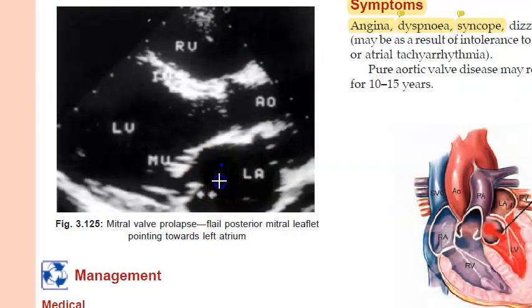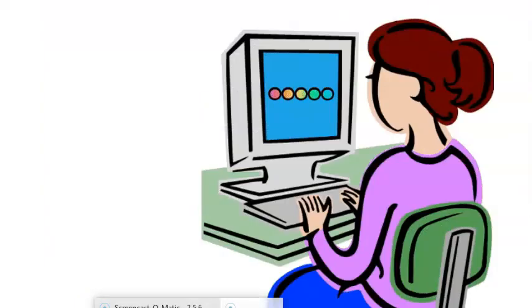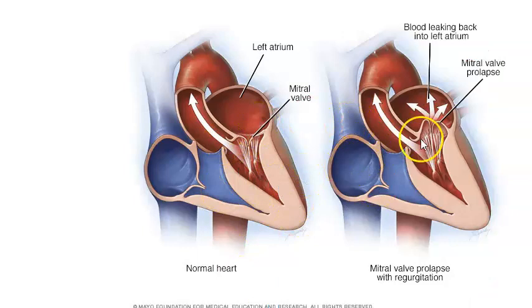So in echo, what are you seeing here? Here's your left atrium and here's your left ventricle. So the mitral valve should be prolapsed like this. So are you able to see any prolapse? I can kind of imagine it. So basically they're saying here mitral valve prolapse, flail posterior mitral leaflet pointing towards left atrium. So they know that it is posterior. Interesting.